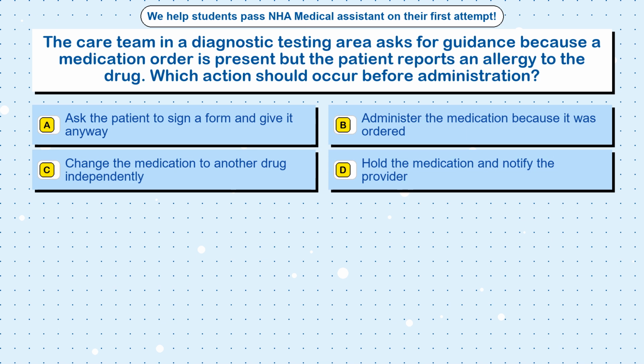Question 55. The care team in a diagnostic testing area asks for guidance because a medication order is present but the patient reports an allergy to the drug.